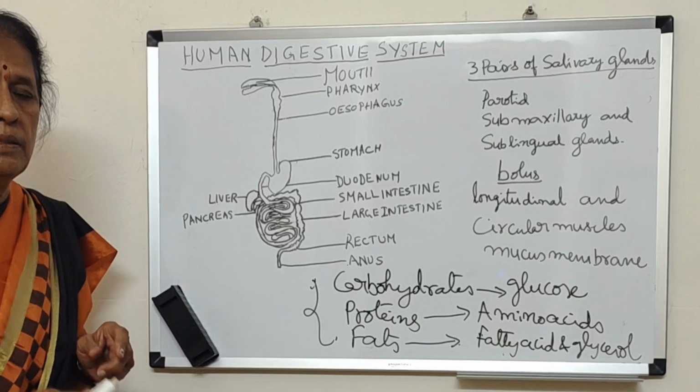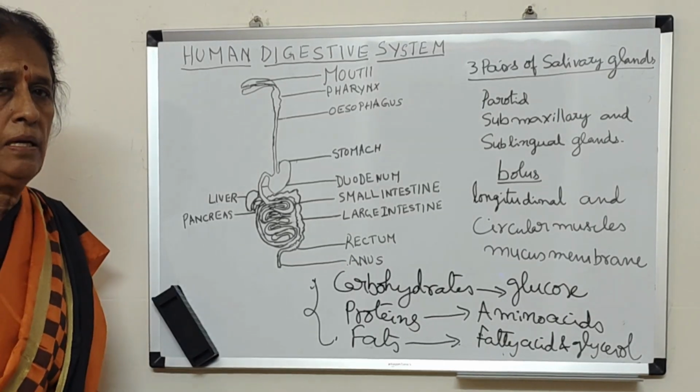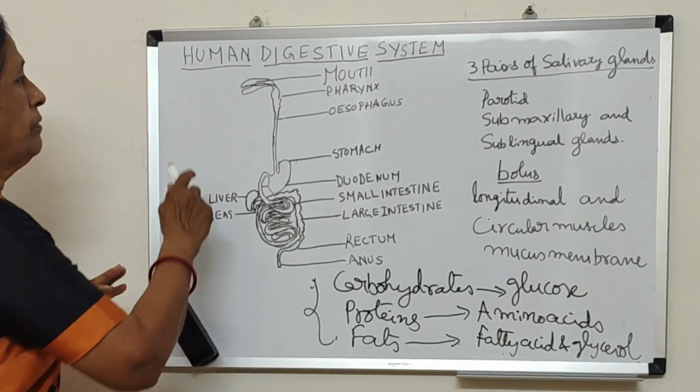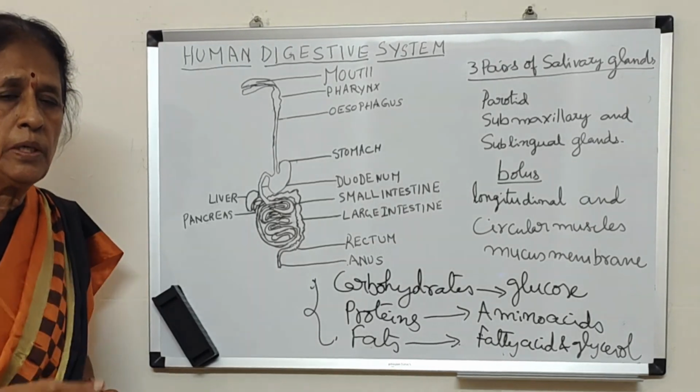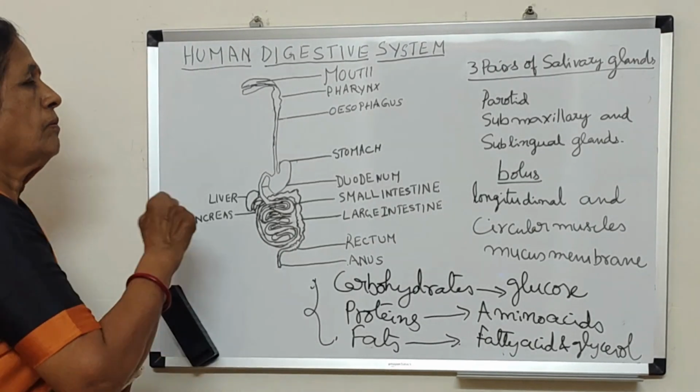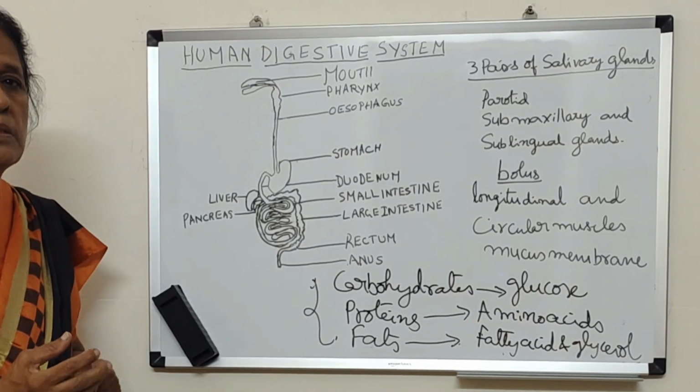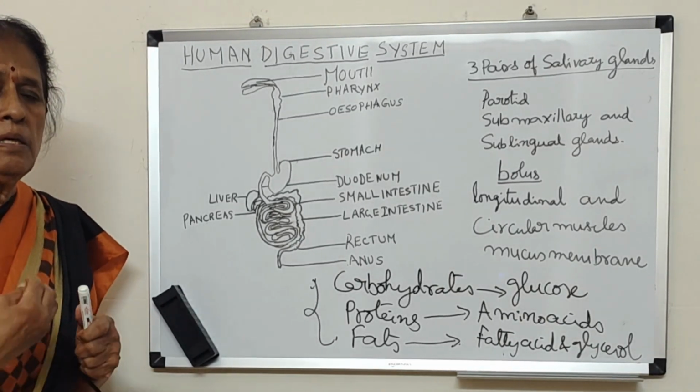So the basic thing of life is cell. Okay. So now, first thing, we take the food. How do we take the food? We eat. We put the food into our mouth. So what happens in the mouth? What happens? There are teeth, tongue, muscles.